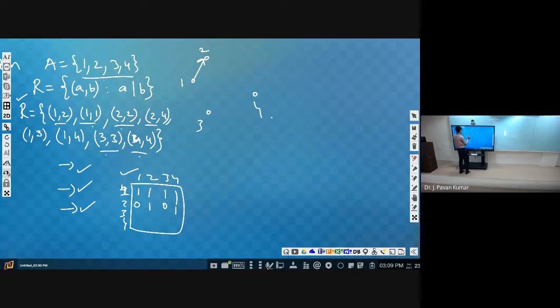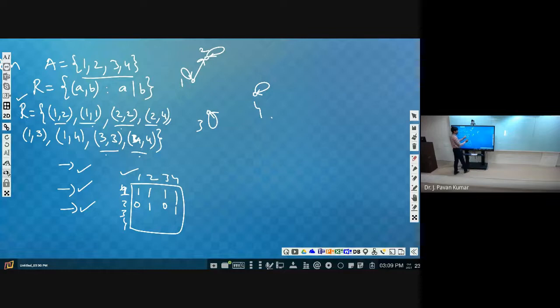1 is related to 1 itself, so we will have a self loop. 2 is related to 2. Next, 3 is related to 3. Next, 4 is related to 4. Next, 1, 2 we are having, so from 1 to 2 there is a directed edge. Next 2, 2. Okay, fine.